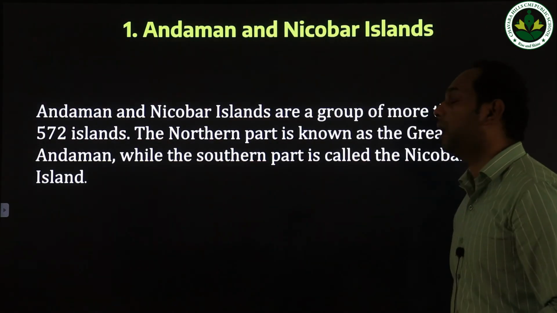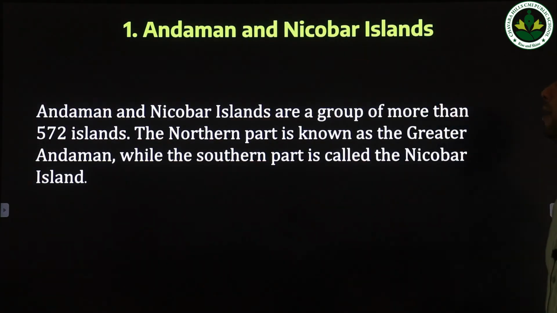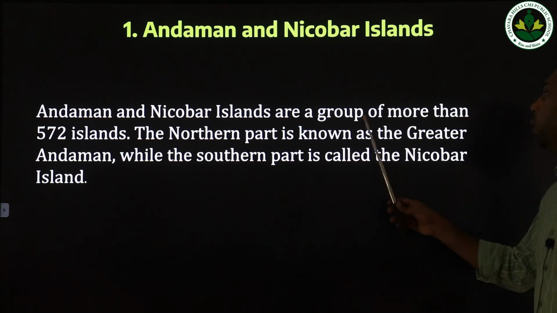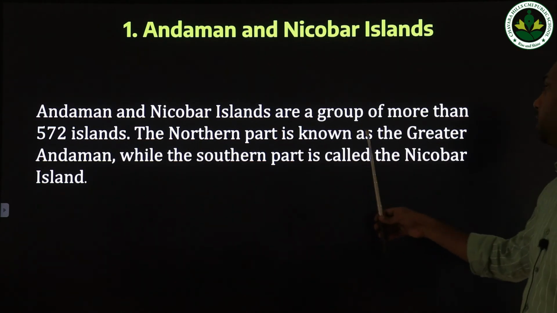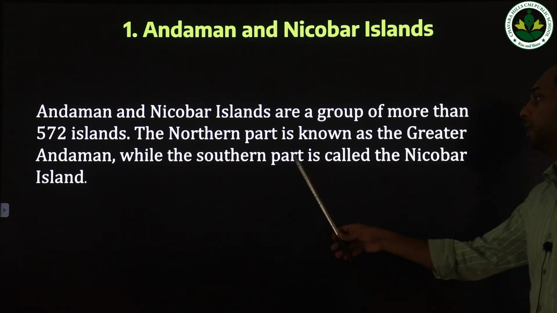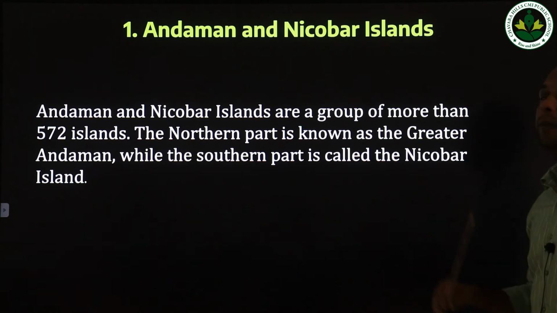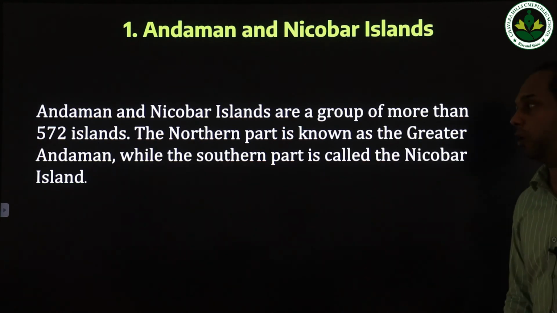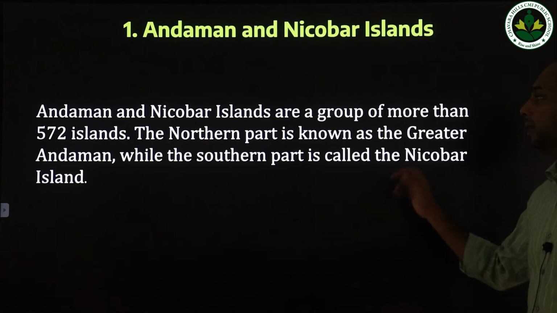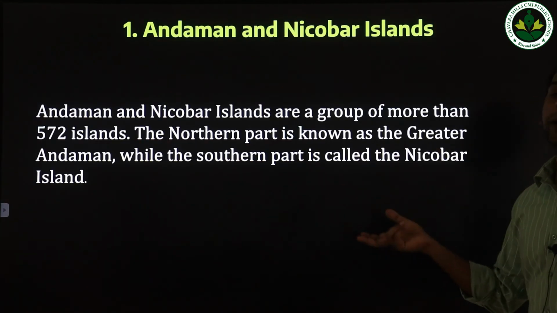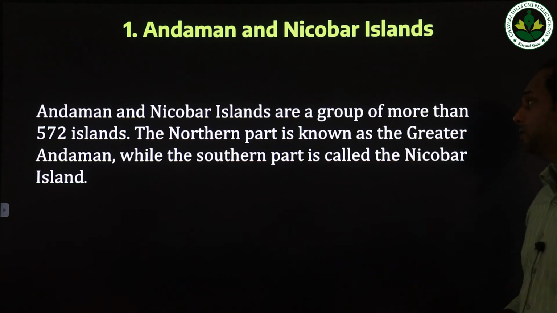First, we are going to study about the Andaman and Nicobar Islands. The Andaman and Nicobar Islands are a group of more than 572 islands. The northern part is known as the Great Andaman, while the southern part is called the Nicobar Islands. So the Andaman and Nicobar Islands are located where? In the Bay of Bengal. Then again, the Andaman and Nicobar Islands have two parts. The northern part is called what?